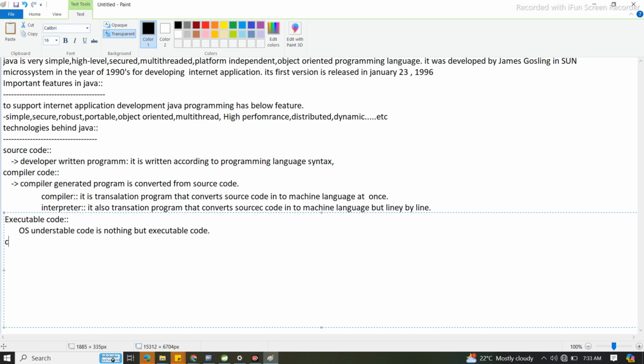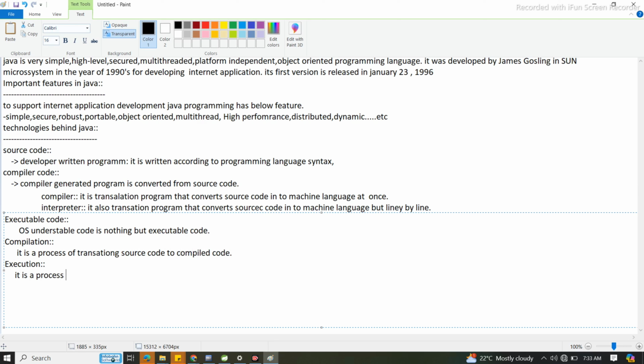Now compilation. What is compilation? It is a process of translating source code to compiled code. Now execution. What is this execution process?